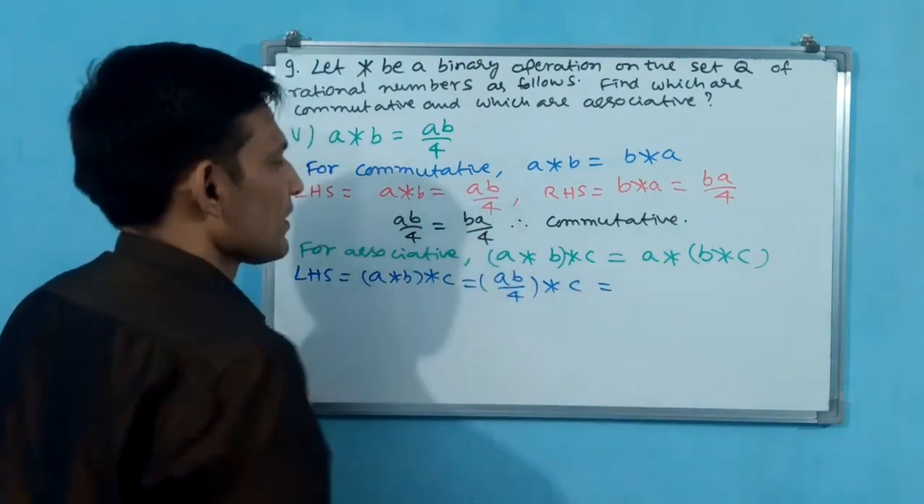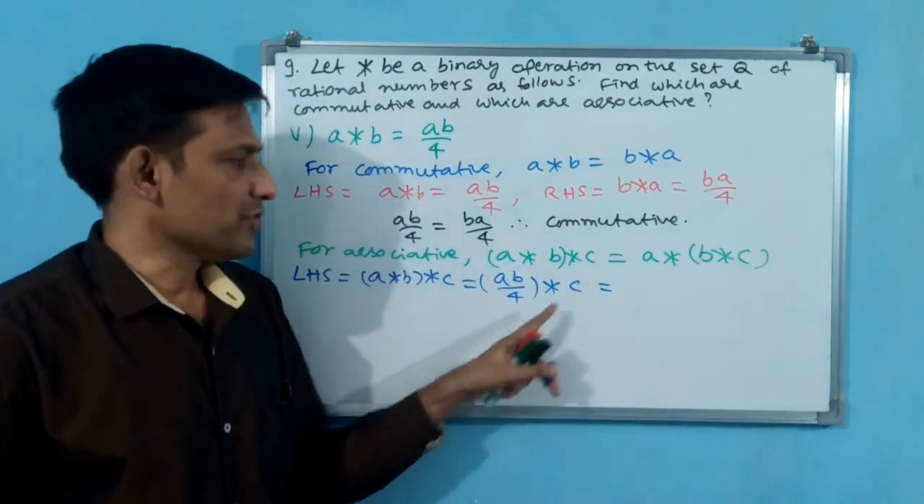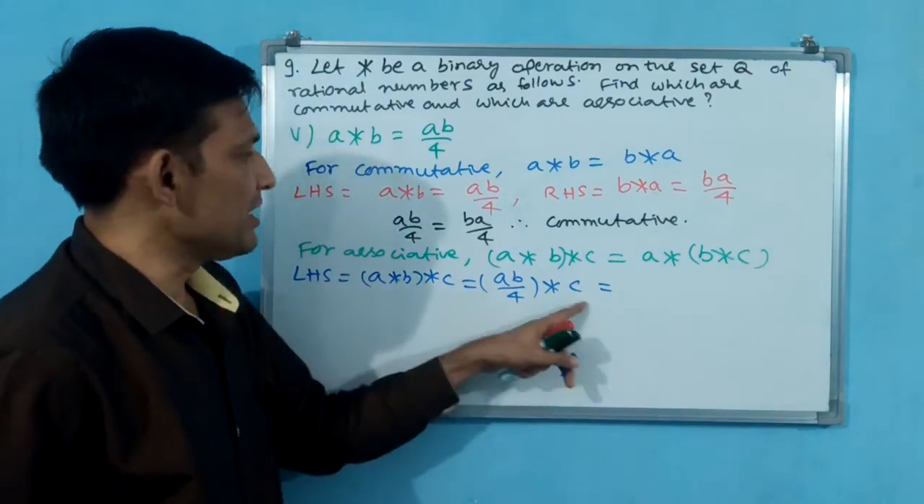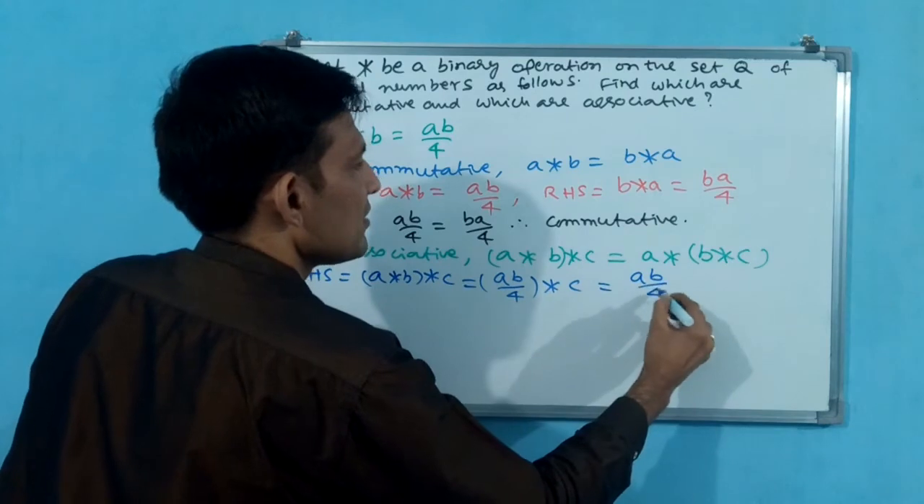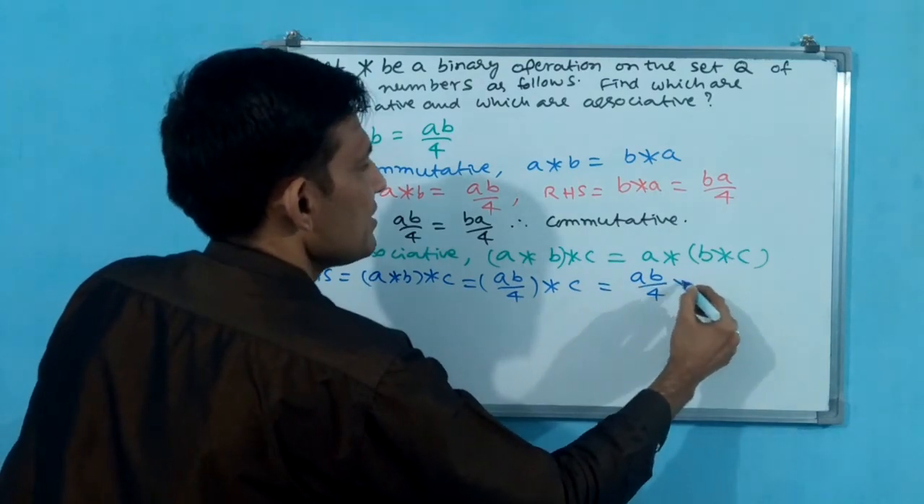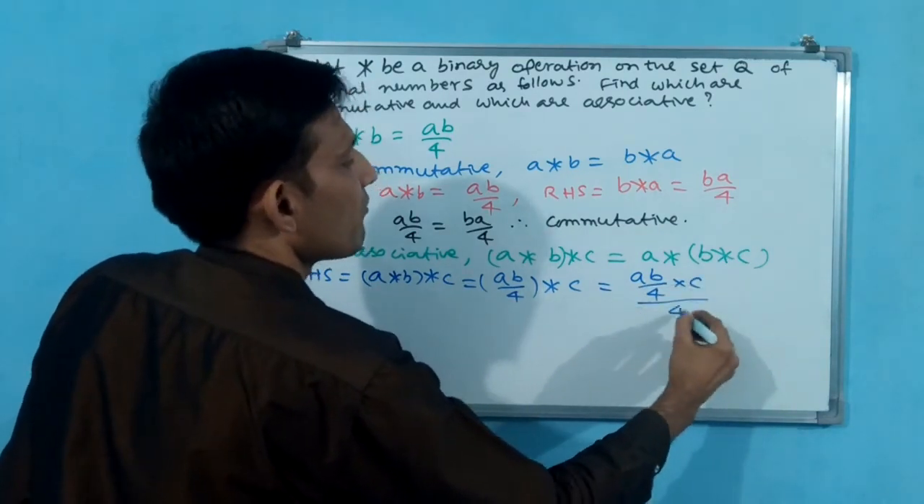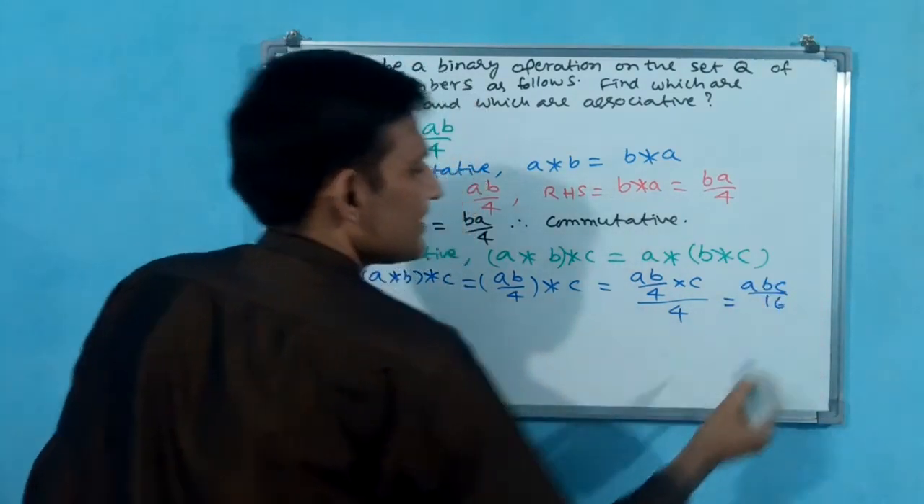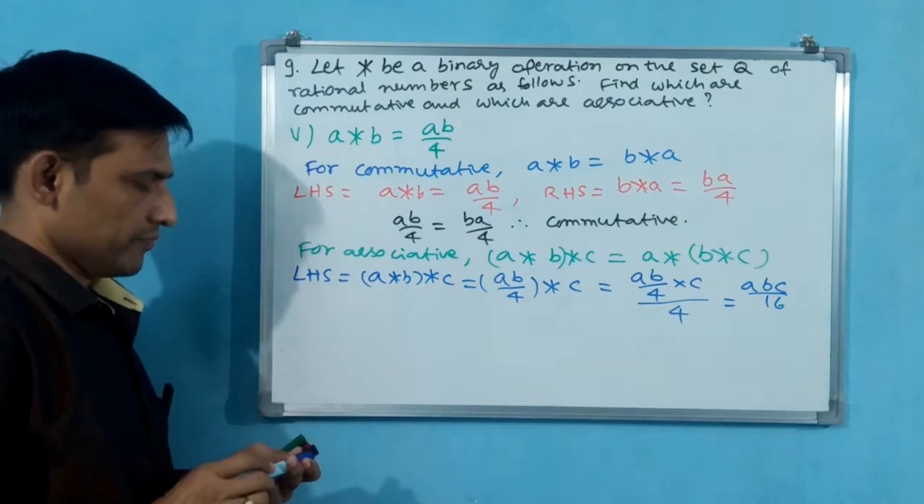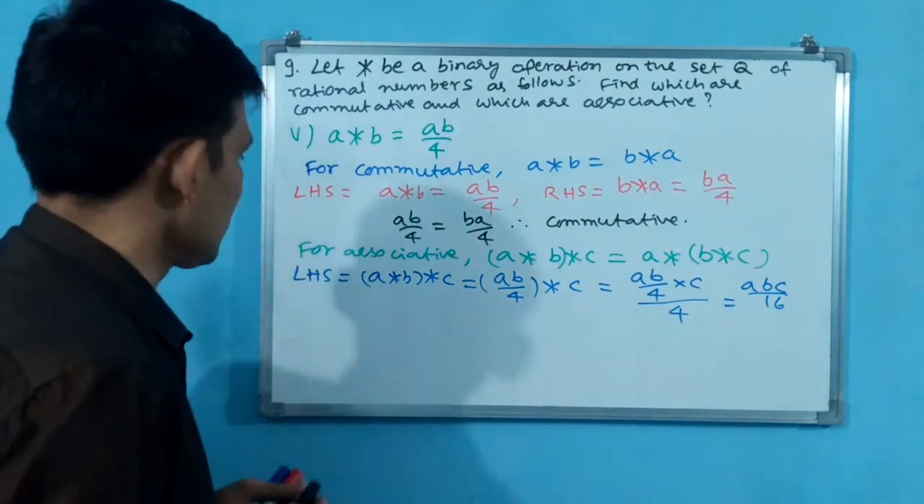Now this entire thing is A, and B, like that you have to take. AB by 4. I have written first A, then I will write B by 4. That means ABC by 16. Is it correct? Okay. Now you write RHS also.